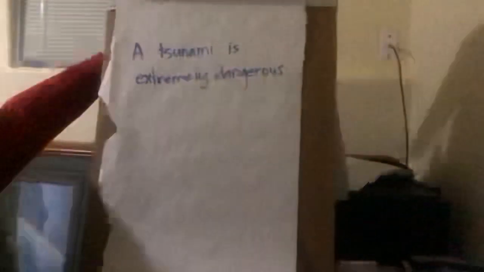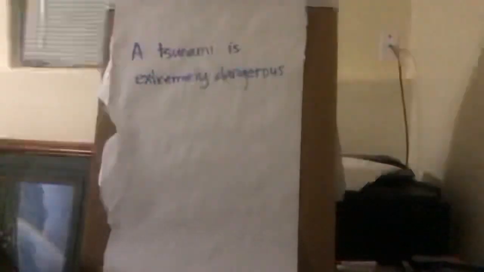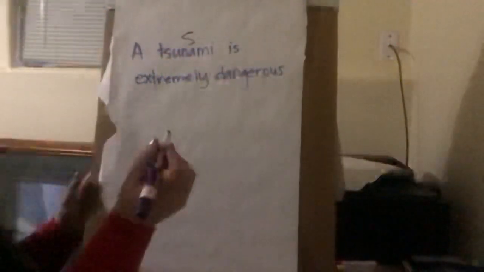Okay, so we're going to show our diagramming today with this sentence. A tsunami is extremely dangerous. So let's label our parts of speech here. What is our subject? Goodness gracious, you're right. And what is our verb? Yeah, it's just our linking verb.